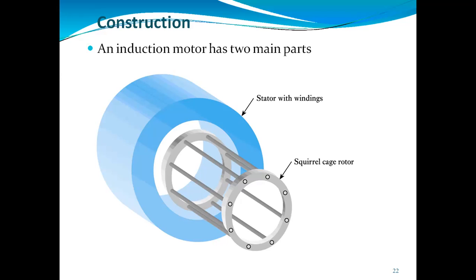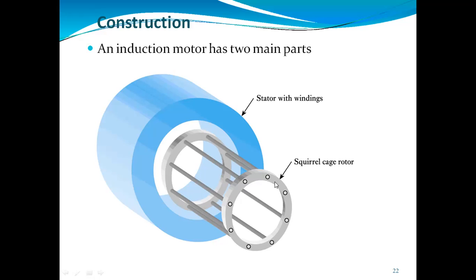When we are using the rotor bars of aluminum or copper, these are called the rotor conductors, and we place these in the slots on the periphery of the rotor. These squirrel cage conductors are permanently shorted by a copper or aluminum ring.